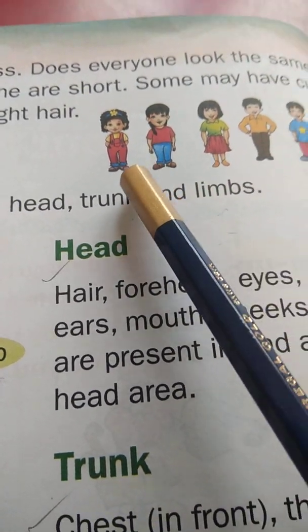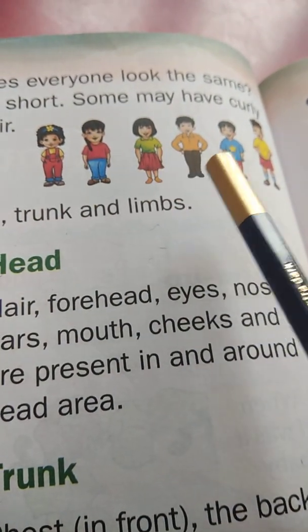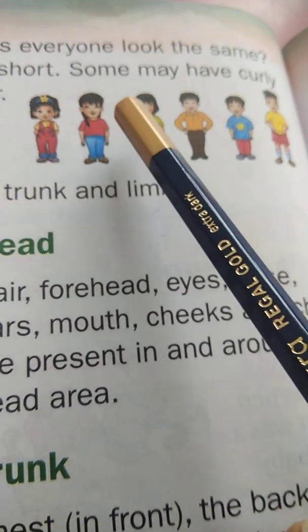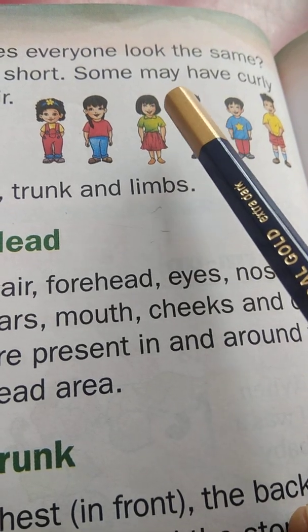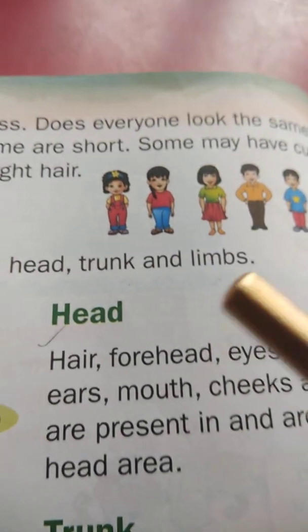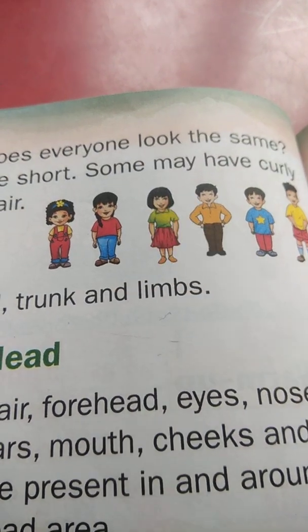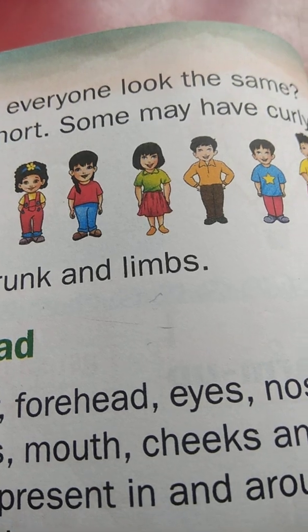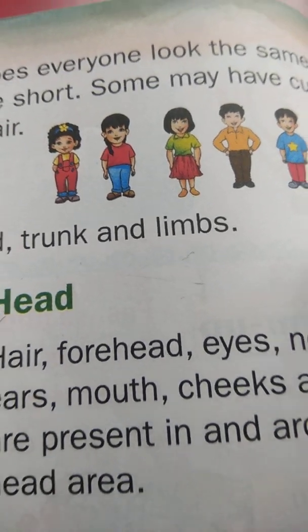No. Some are short, some are tall, some may have curly hair, some may have straight hair, some soft hair.